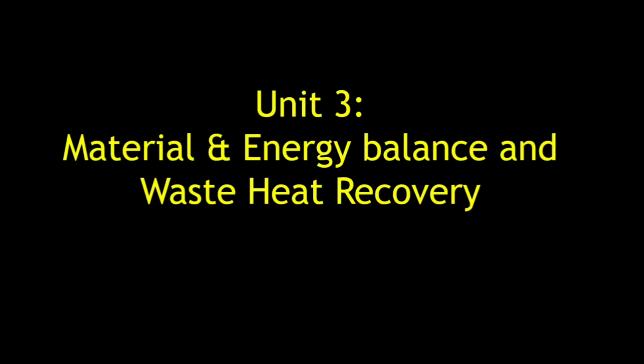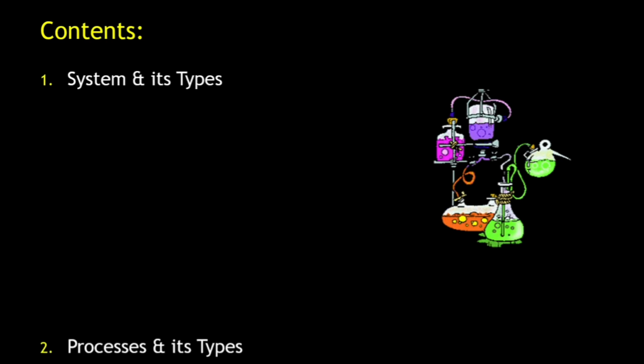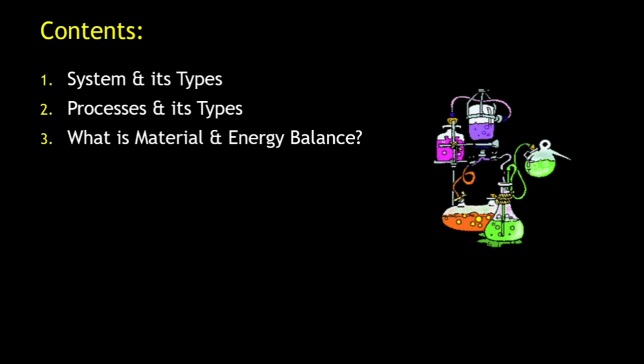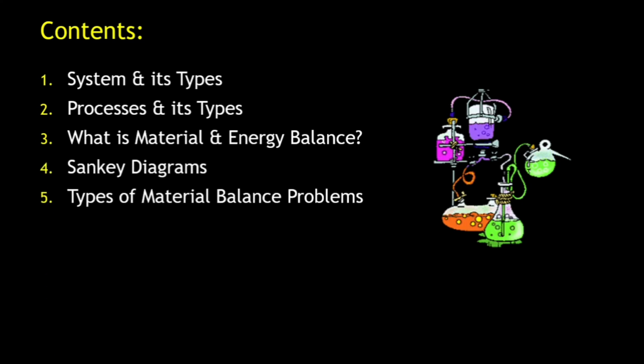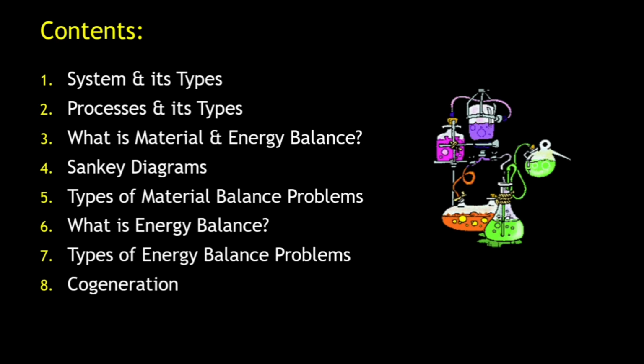In this video and the upcoming videos, I'll be talking about material and energy balance and waste heat recovery. We'll be talking on system and its types, then processes and its types, what is material and energy balance, Sankey diagrams, types of material balance problems, that are the numericals. We'll be discussing on what is energy balance and its numericals. Then we'll be studying on cogeneration, the need of cogeneration. So let's start with some basics, that is system and its types.